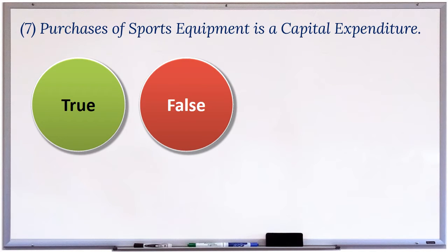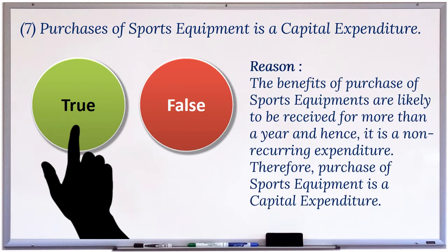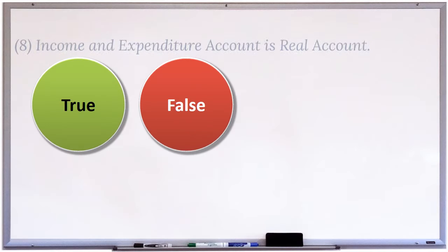7. Purchase of sports equipment is a capital expenditure. This statement is true. Reason: The benefits of purchase of sports equipment are likely to be received for more than a year, and hence, it is a non-recurring expenditure. Therefore, purchase of sports equipment is a capital expenditure. 8.